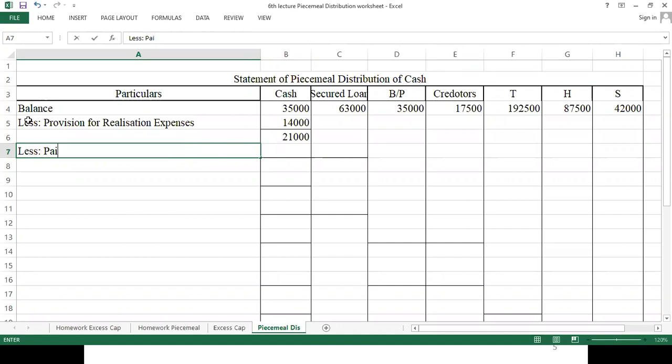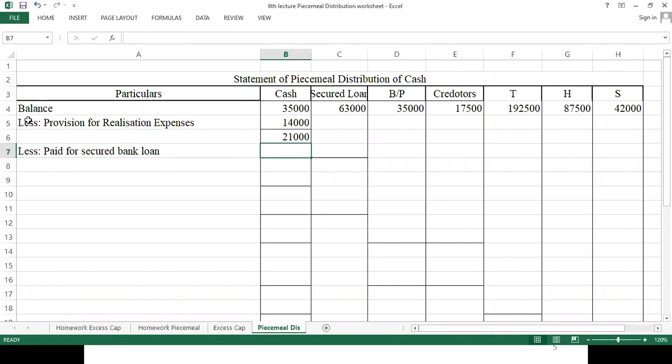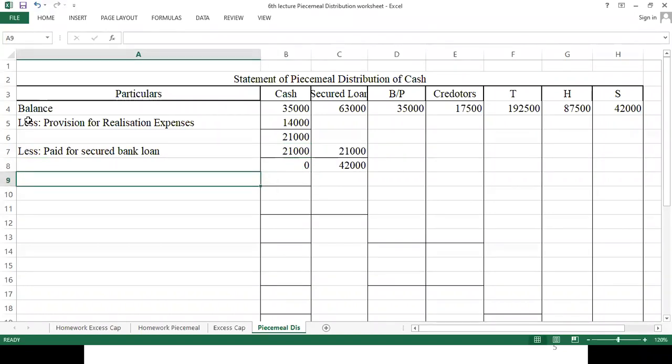So paid for secured bank loan. It is 21,000. So we paid 21,000. So the secured loan left out is 42,000. Here you also do a calculation along with me, because if I do some wrong calculation, you should rectify me. Now after this, we will go for first realization.